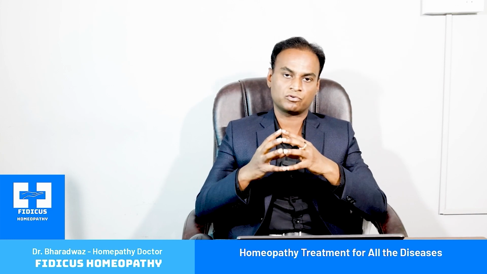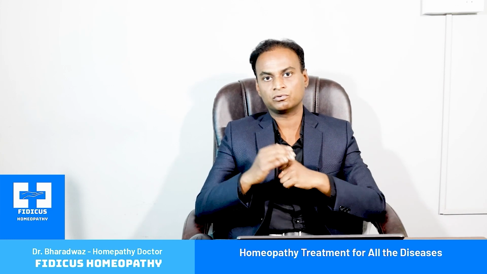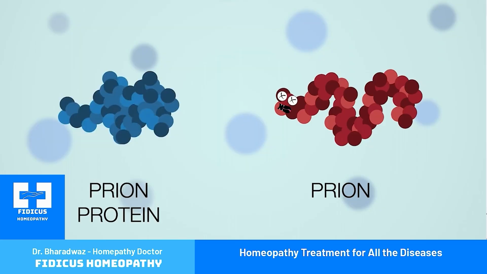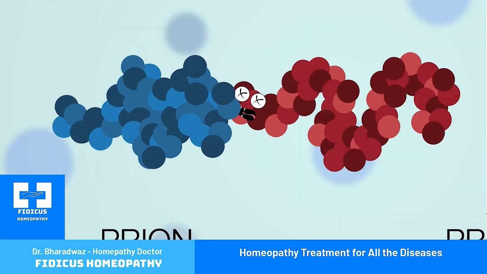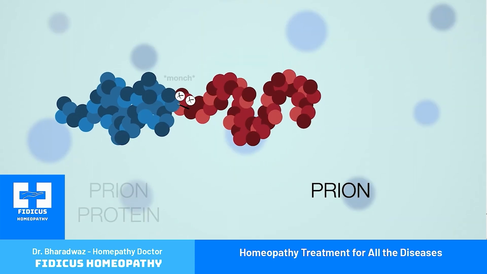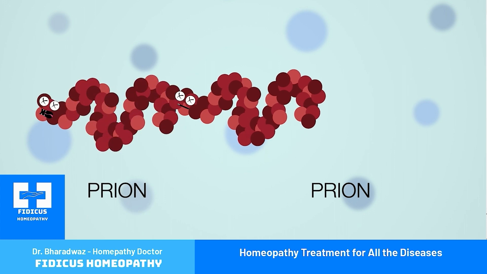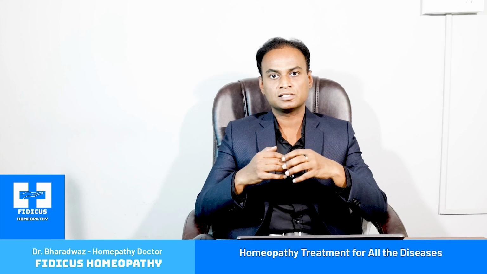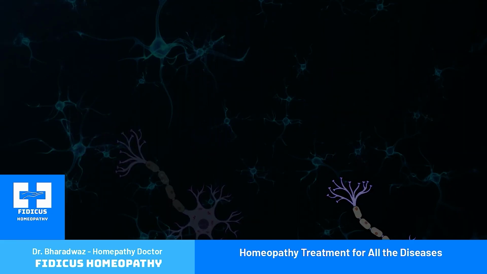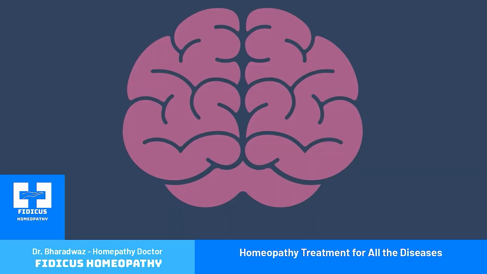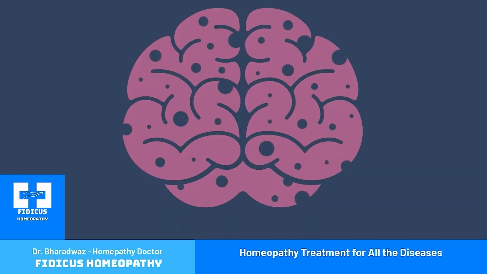Both the abnormal proteins that are formed due to genetic defects or due to abnormal folding of the protein can interact with normal prion protein and are capable of converting normal prion protein into abnormal prion protein that causes this disease. These abnormal prion proteins accumulate in the cells or neurons of the human being, especially in brain and spinal cord. When these are accumulated in the brain and spinal cord, the microglial cells think that these are abnormal neurons and kill them. These microglial cells, instead of protecting the neuron, kill the neurons. Over a period of time, all the neurons are killed and your brain is empty without neurons. It becomes sponge. That is the reason we call this spongiform encephalitis.